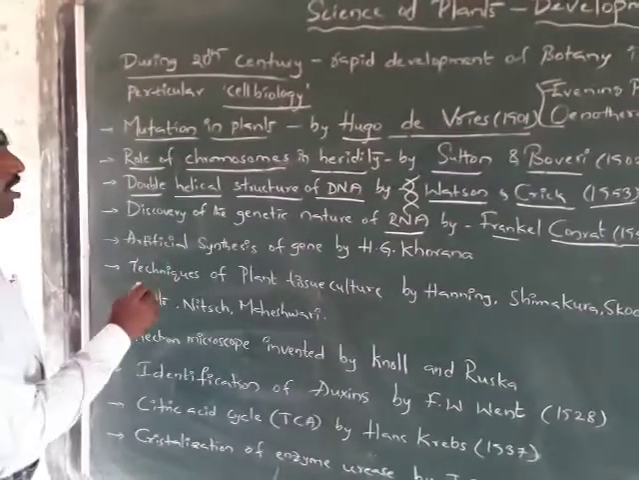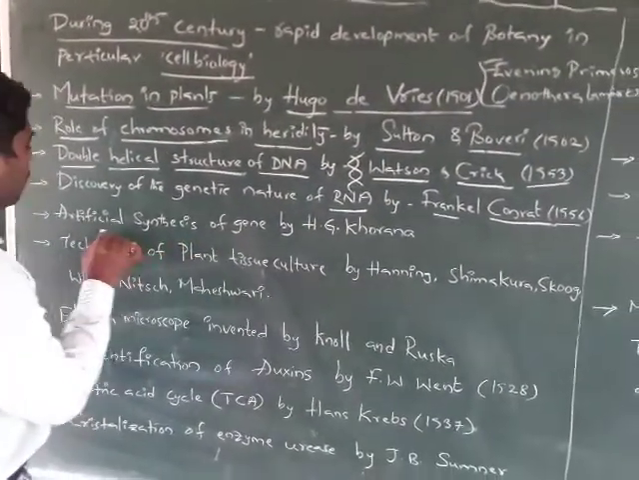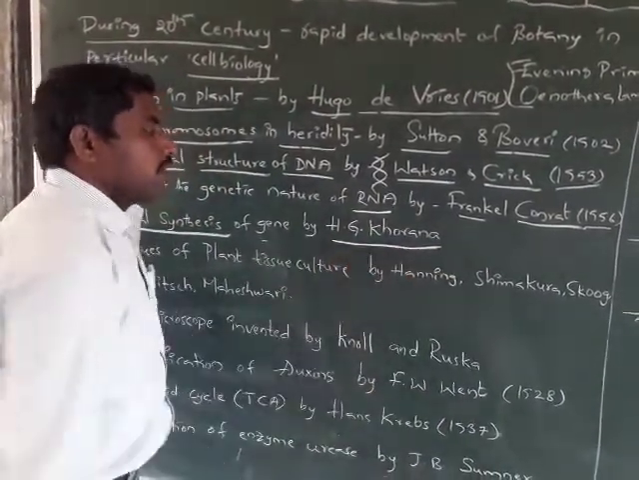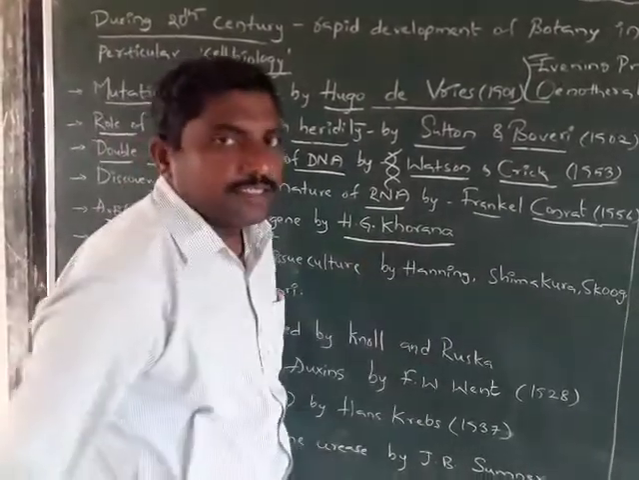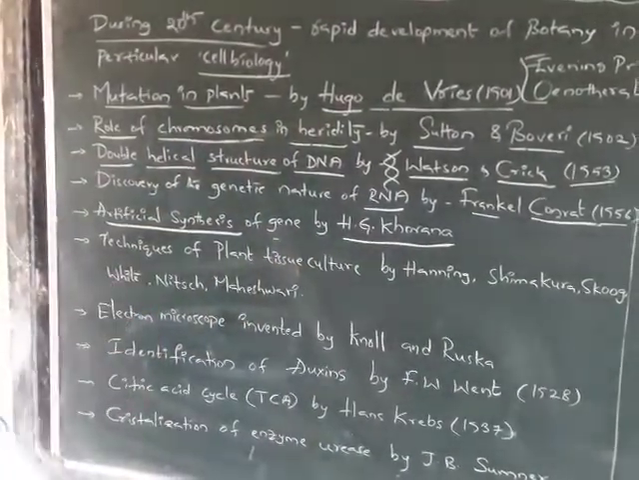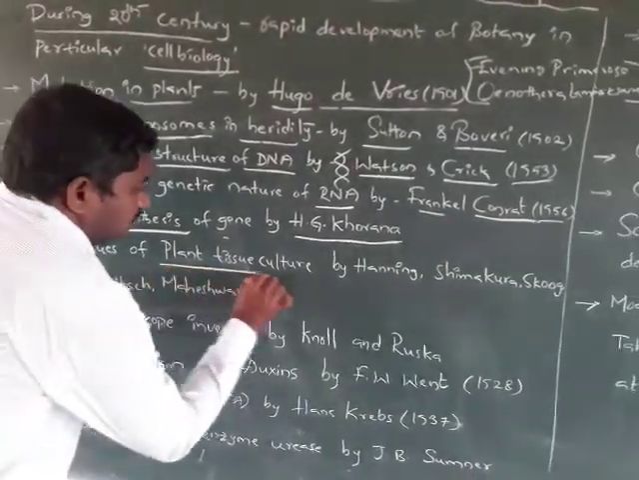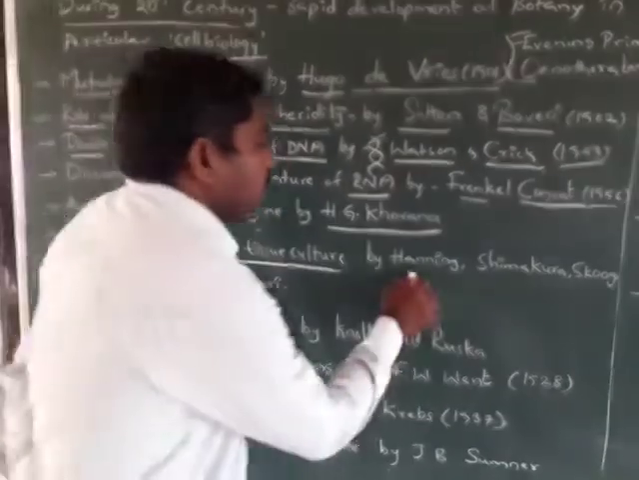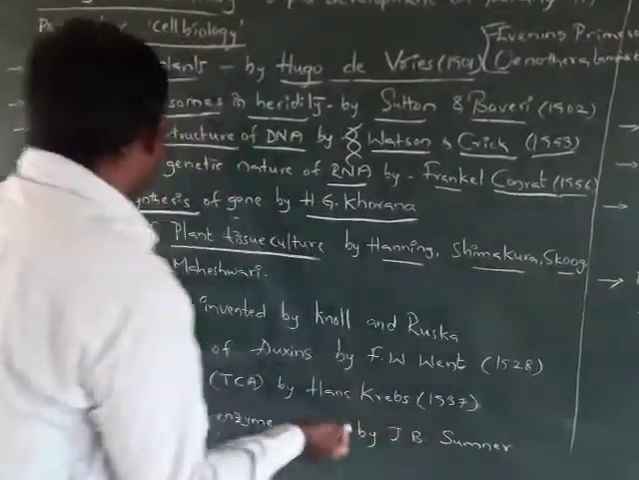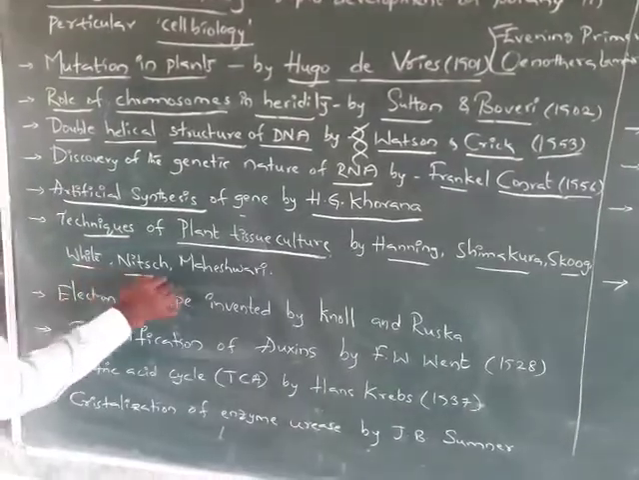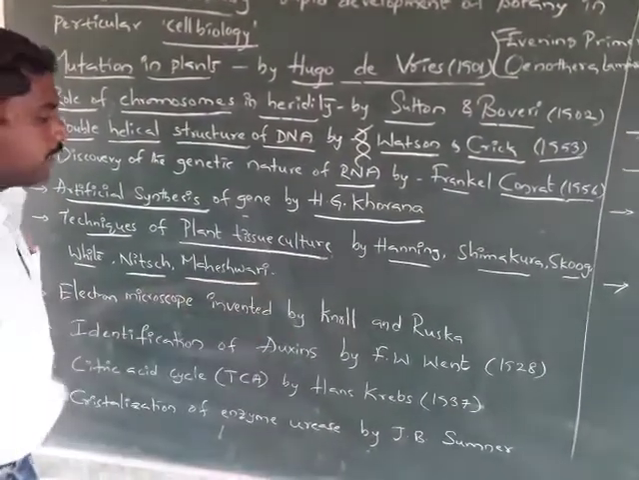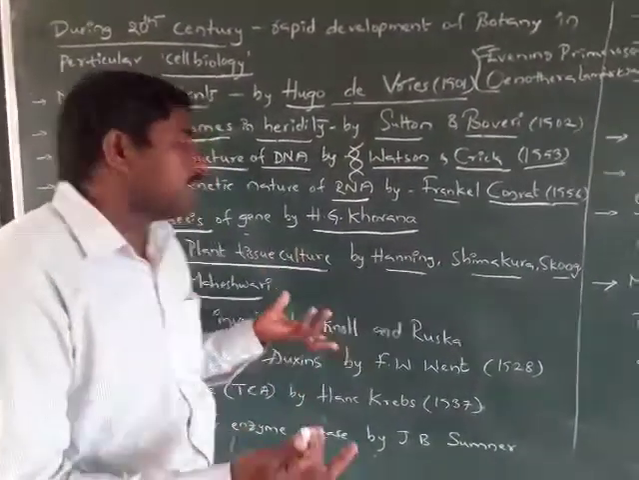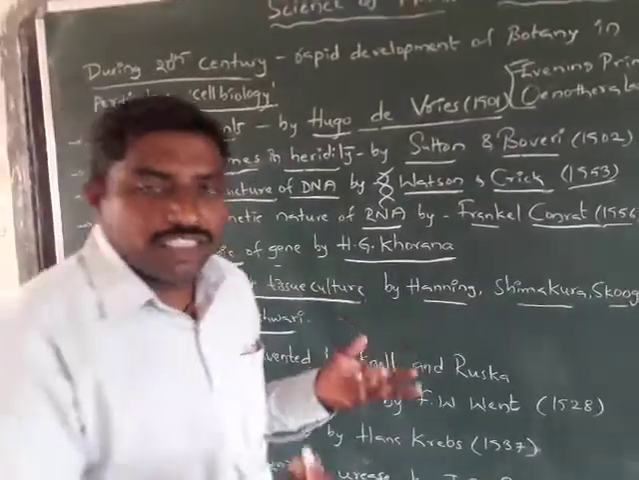Here, the artificial synthesis of the gene by H.G. Khorana. For this invention, he got the Nobel Prize. Next, the techniques of plant tissue culture by Haberlandt, Skoog, White, Nitsch, and Panchanan Maheshwari. Those are the scientists who discovered and explained plant tissue culture.